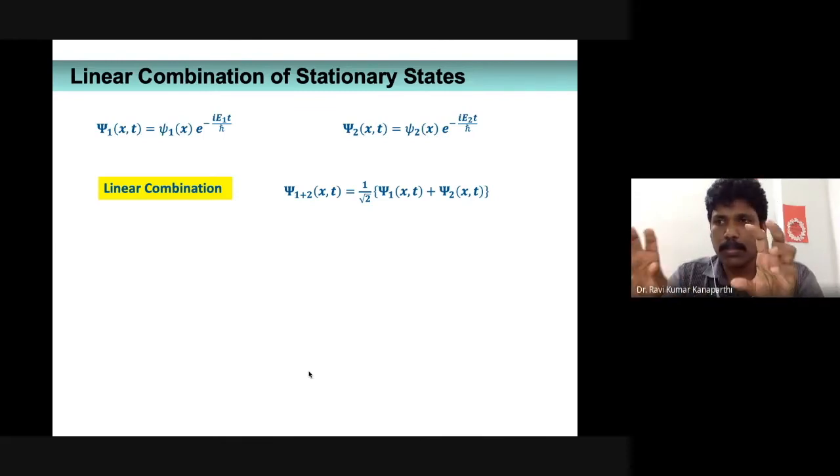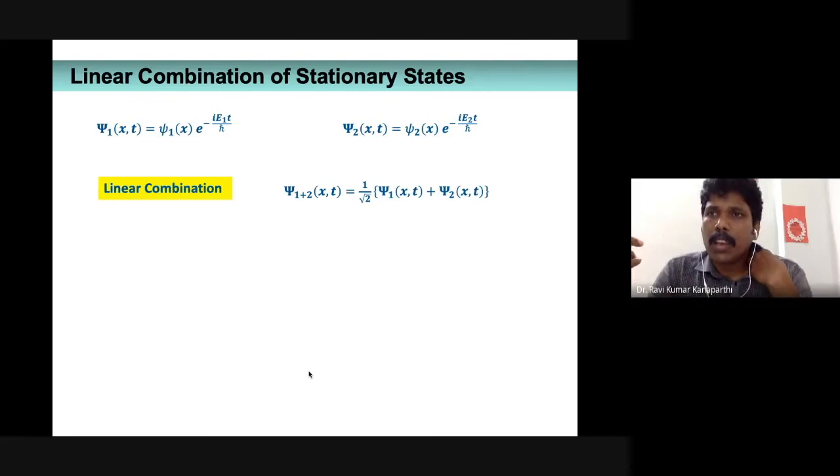If you have two stationary state wave functions, and independently they satisfy the time dependent Schrodinger wave equation, then their combination will also satisfy the time dependent Schrodinger wave equation. There are several theorems, and this is also one of them.